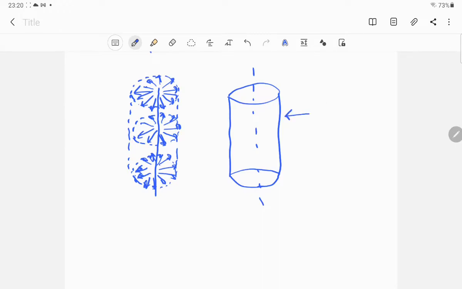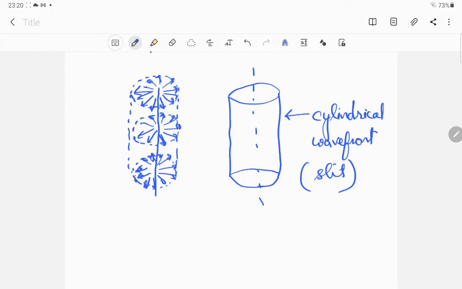So this is said to be a cylindrical wavefront. So here the source should be like a slit.